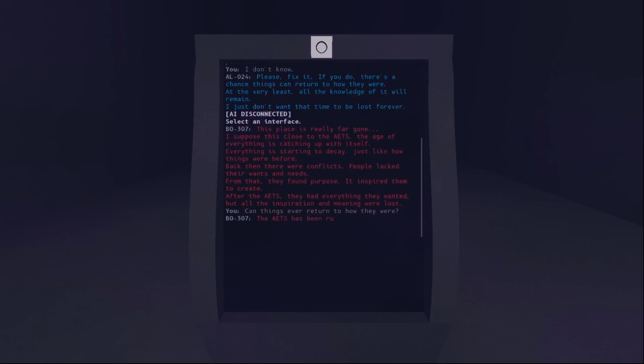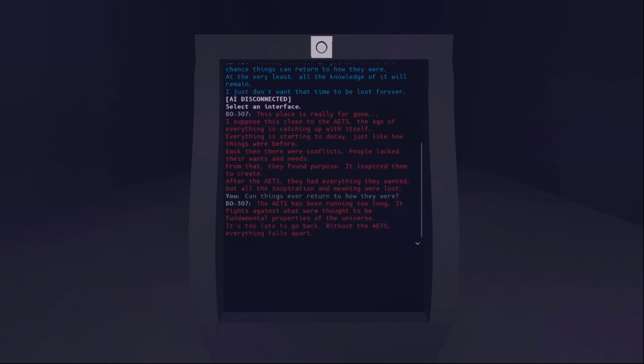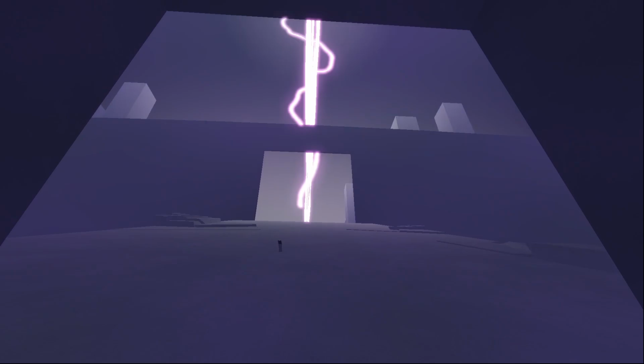Could things ever return to how they were? The AETS has been running too long. It fights against what were thought to be fundamental properties of the universe. It's too late to go back. Without the AETS, everything falls apart. I really don't know which option.